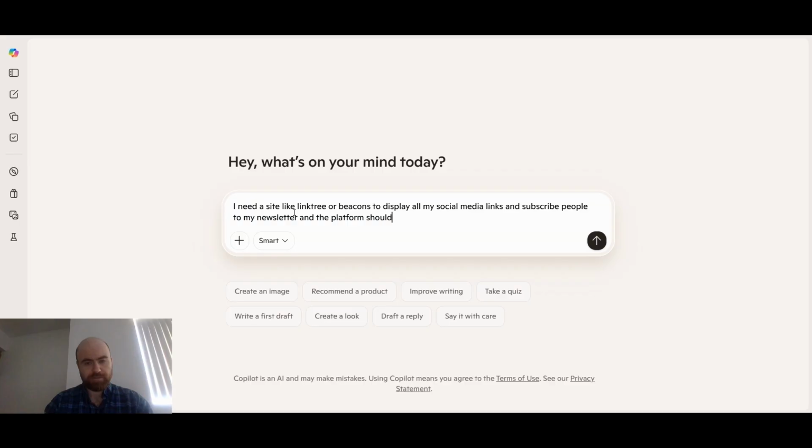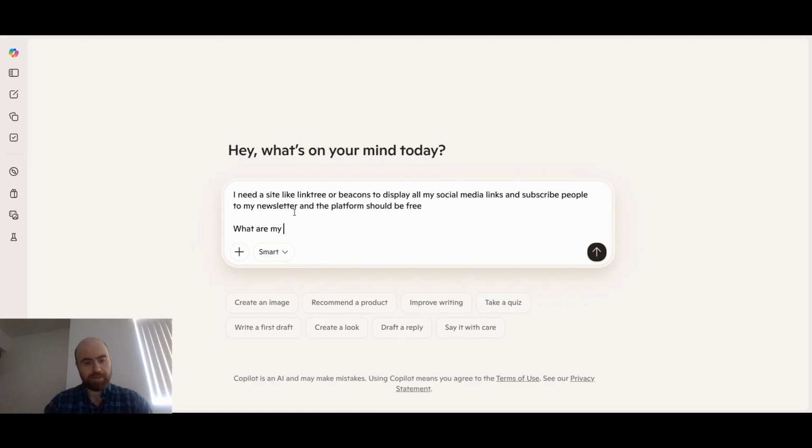Platform should be free. What are my best options?